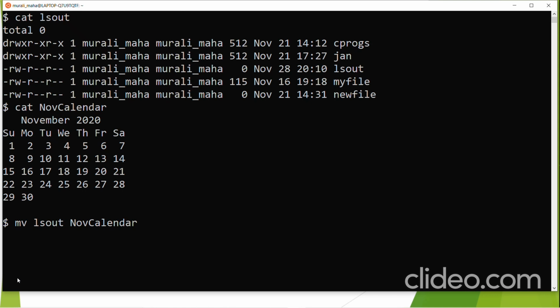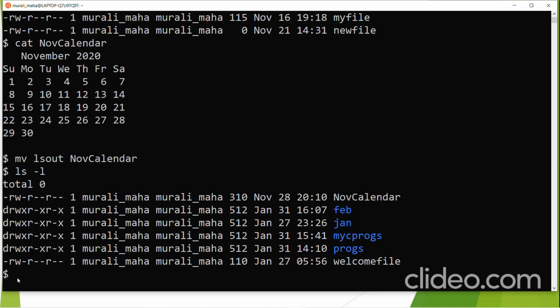Now you look at ls -l. Now calendar is there. Look at the contents of now calendar. What was the contents of now calendar earlier? The calendar of the month, right? But now it will have the contents of the ls out.